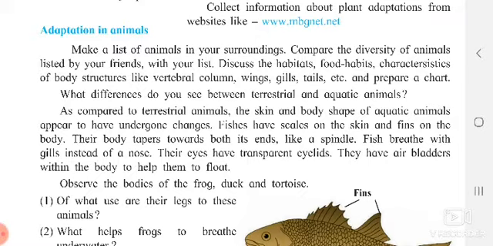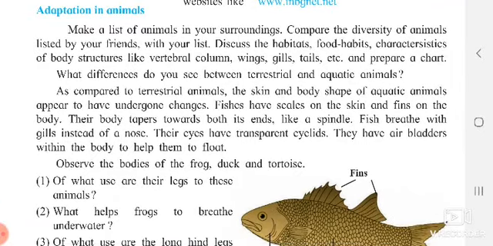So now we will start with adaptation in animals. Now we know that in our surroundings animals and plants both are present. So what are the adaptations in animals? We'll see. Make a list of the animals in your surroundings. Compare the diversity of animals listed by your friends with your list. Discuss their habitats. Habitats means the place where they stay, or in simple terms, their home.